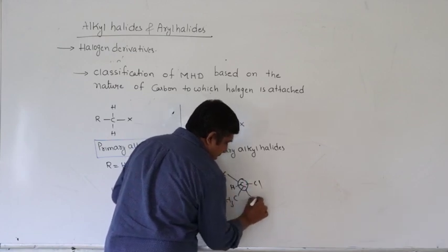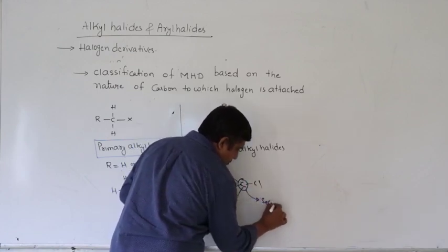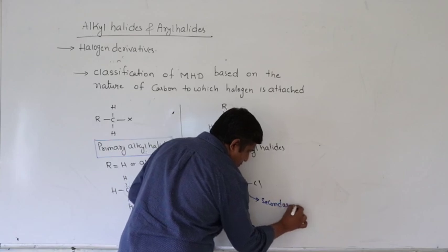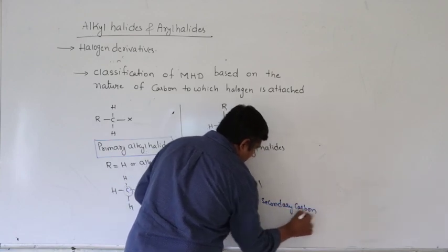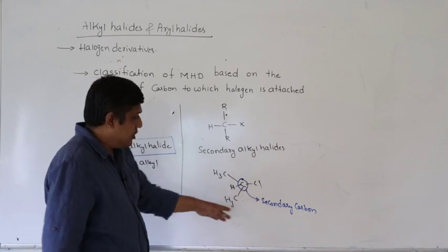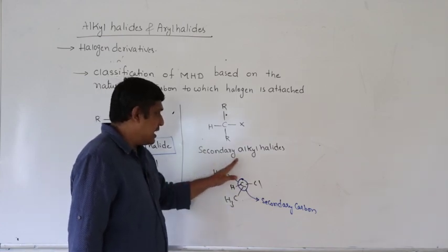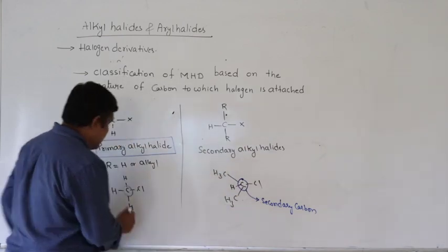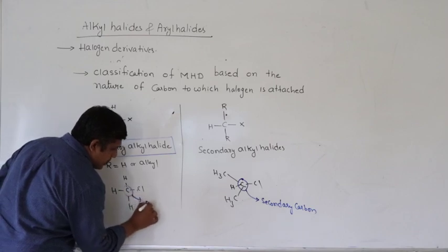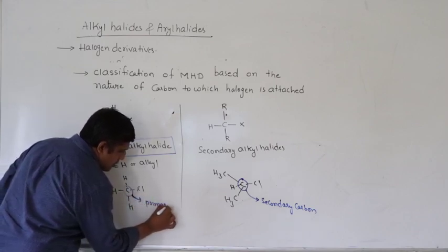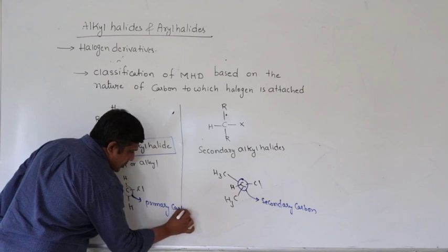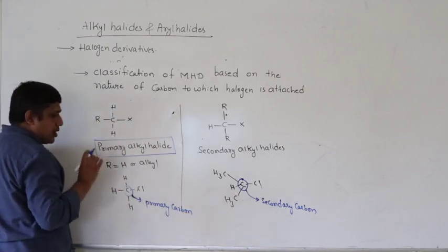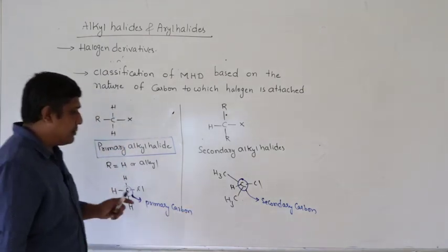So this halogen derivative we call a secondary alkyl halide. Now this carbon is called a primary carbon. If a carbon is bonded to one carbon atom or no other carbon atom, then it is called a primary carbon.